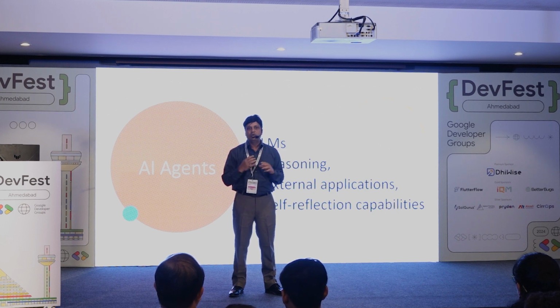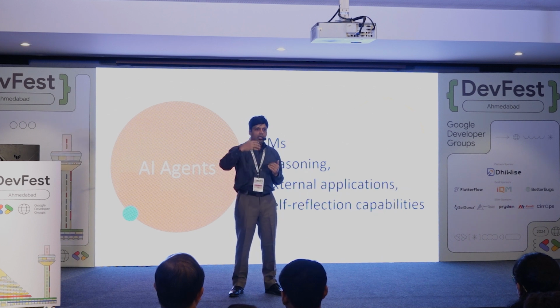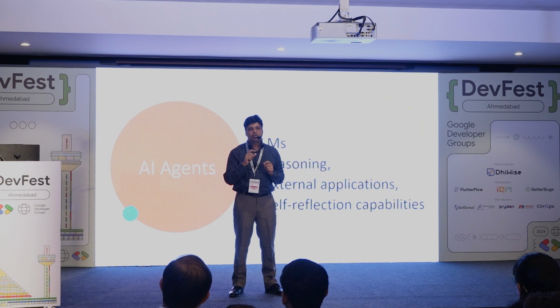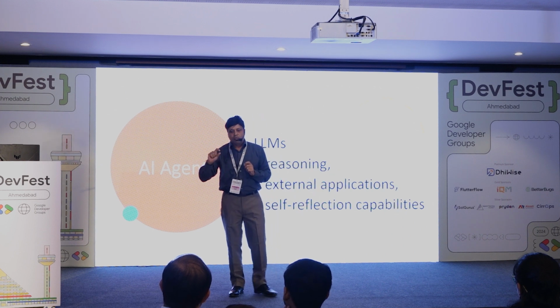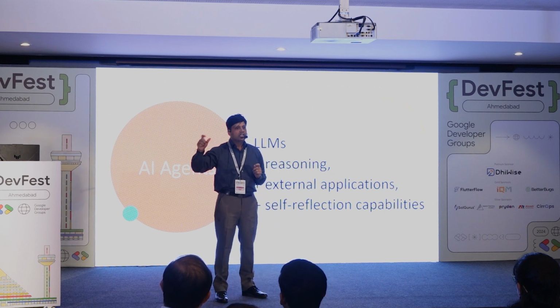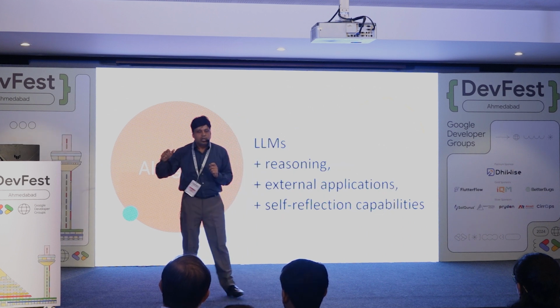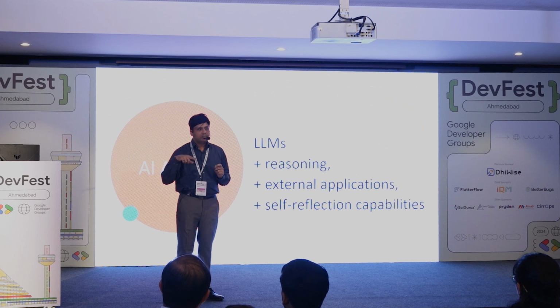The second way is, let's say you are planning a trip to Dubai, right? ChatGPT can give an itinerary for Dubai, 7 days itinerary, 10 days itinerary. But is an itinerary enough? Let's say you also want to understand what the weather is like. If the weather is good, then only go ahead and plan my vacation. Second, what are my hotel options under this budget, let's say $100? And third, what are my food options? Let's say I'm a vegetarian, so around my hotels, what are the vegetarian options?